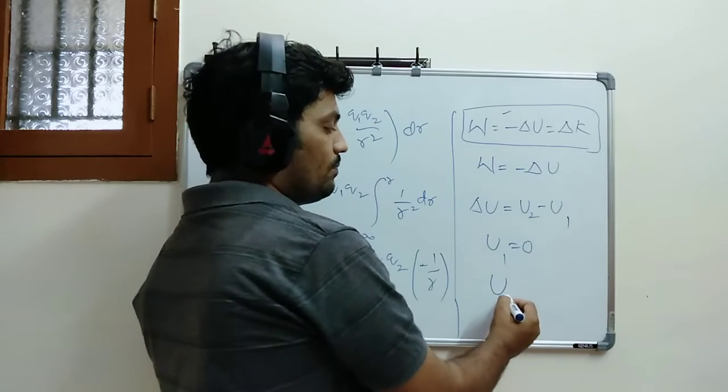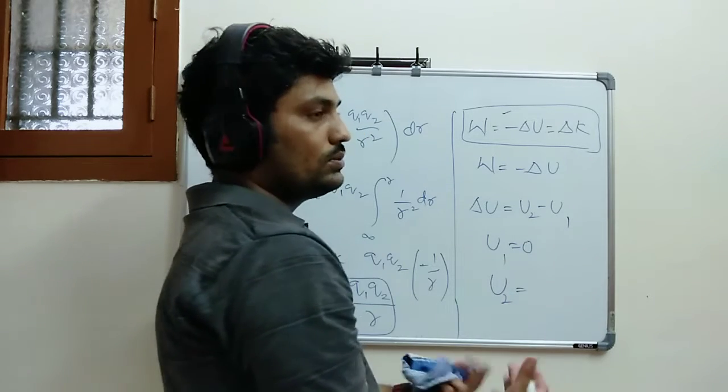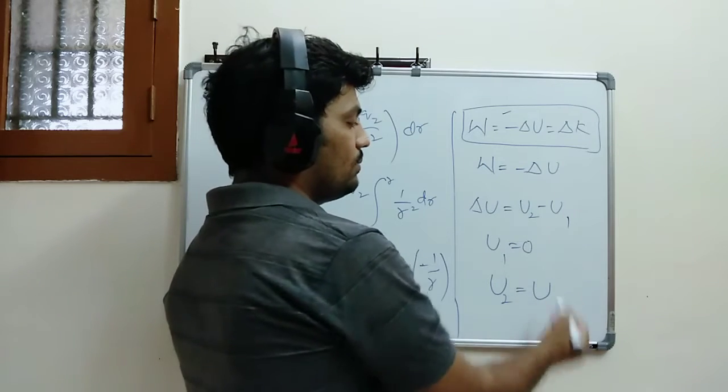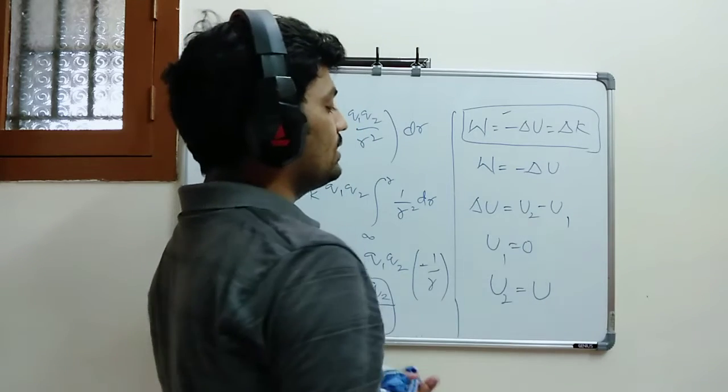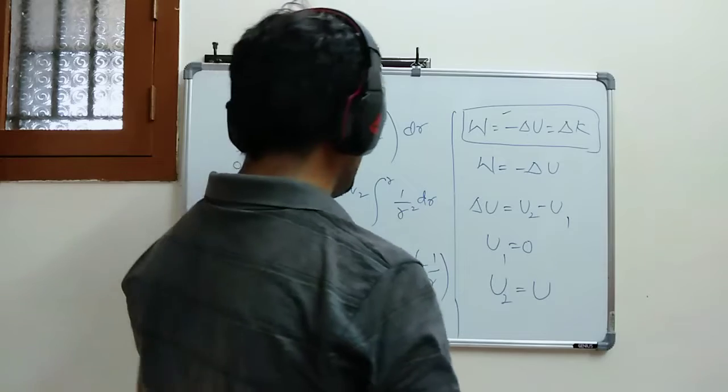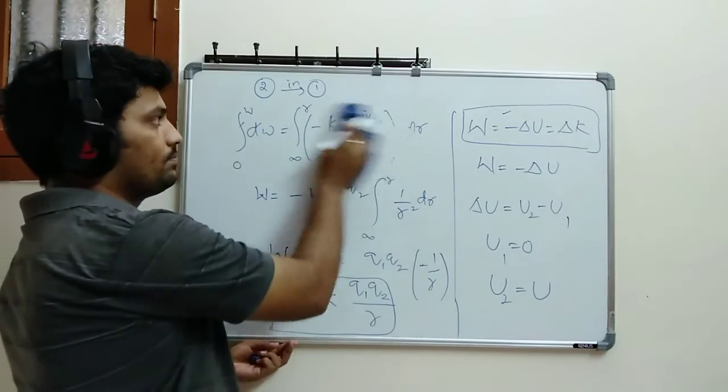Next, similarly U2 I am taking as the total potential energy. So if I substitute, what will I get here?